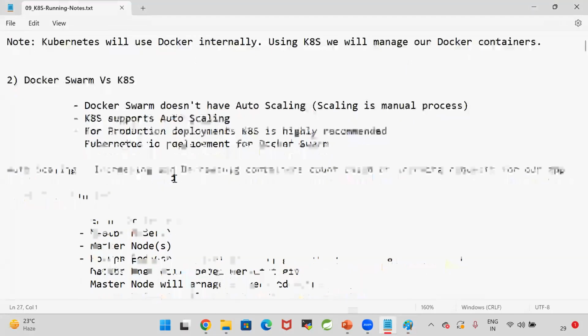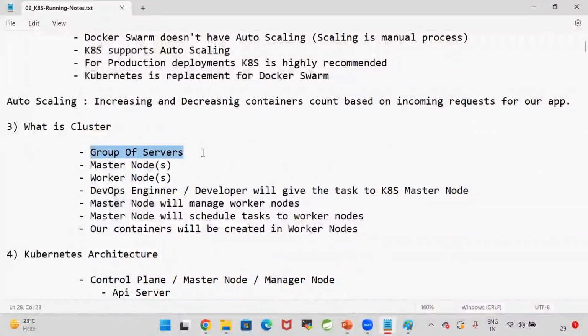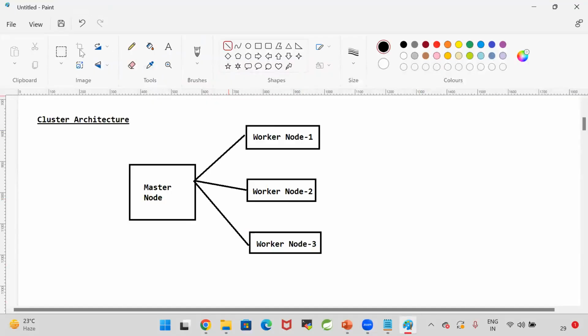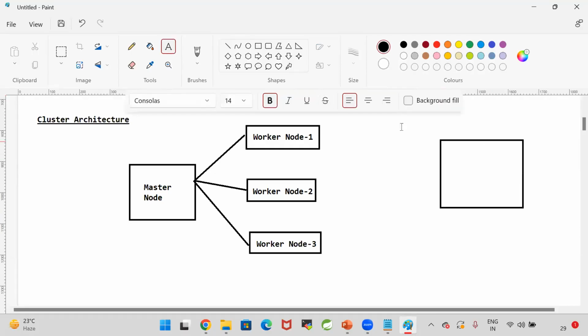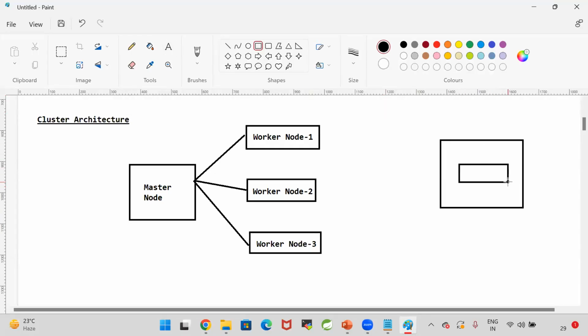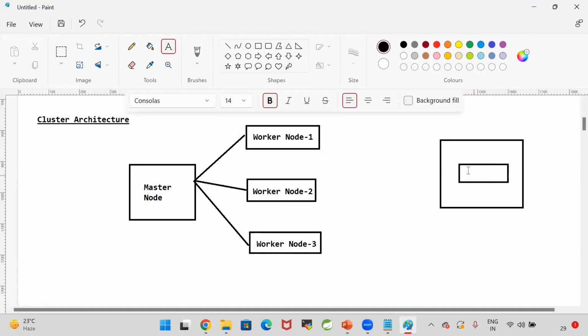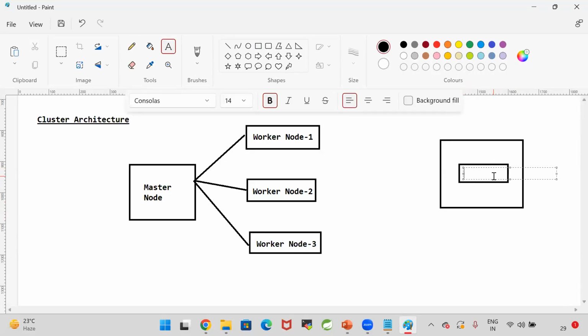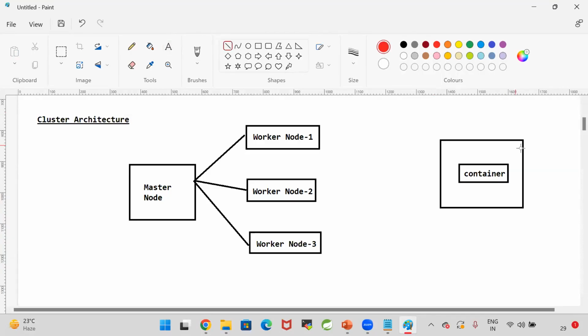So what is a cluster? Cluster is nothing but group of servers. Instead of taking only one machine to run our application, for example, I have taken one Docker machine. In that Docker machine, I'm running my Docker container. So my application is running in one container. That container is running in one machine. Suppose this machine got crashed due to some hardware issue. If my machine is crashed, my container will be down, my application will not be accessible.